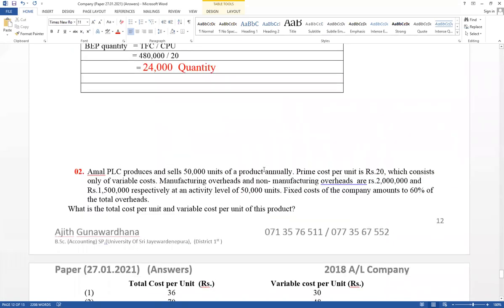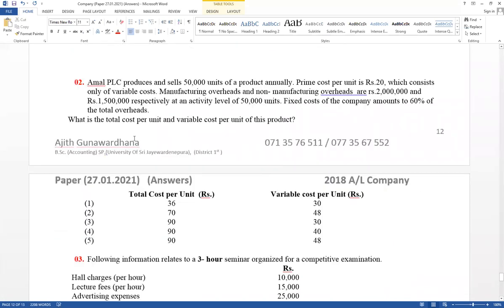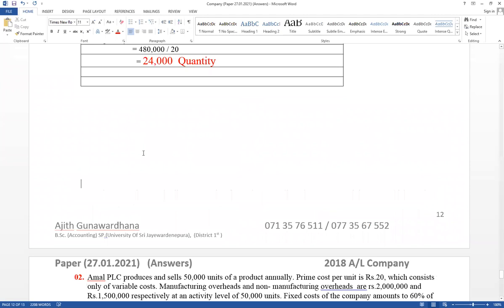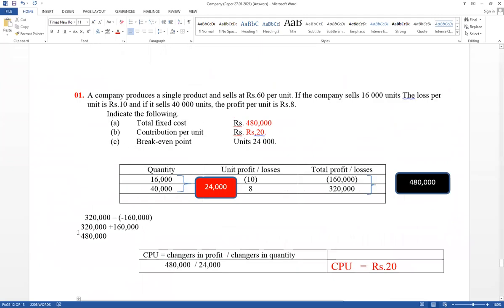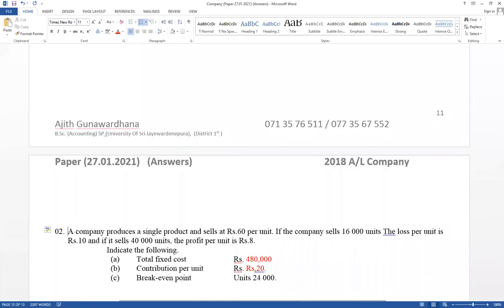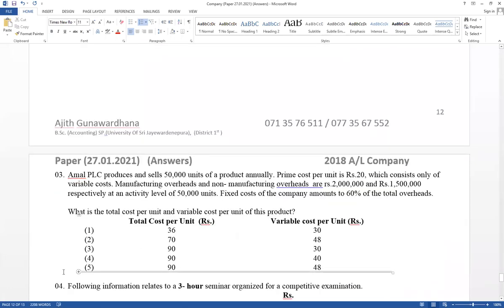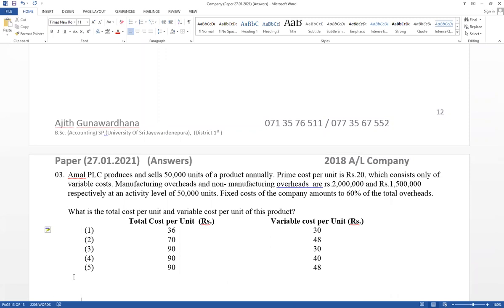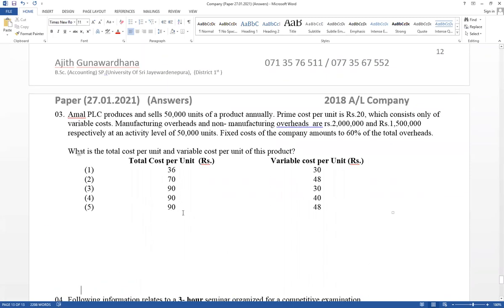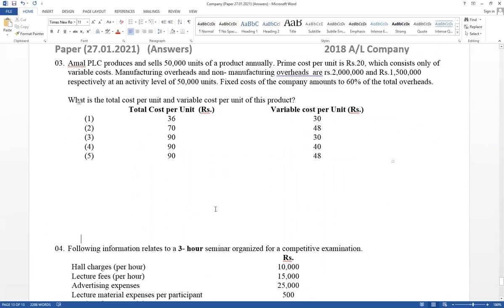Next one. Question number three is also relevant for CVP analysis. Read carefully and think what the answer would be. Amal PLC produces and sells 50,000 units of a given product annually.